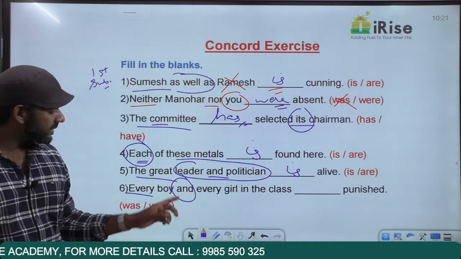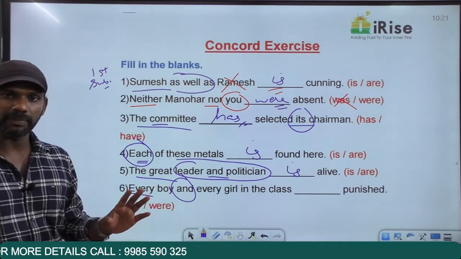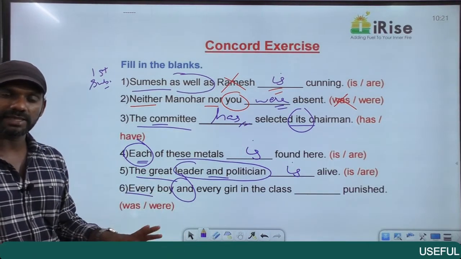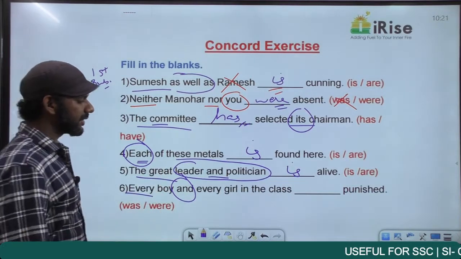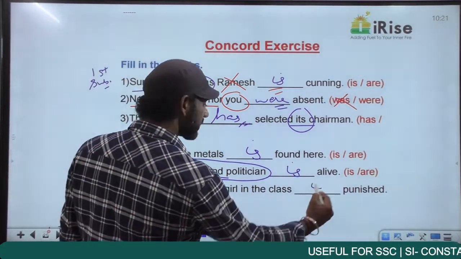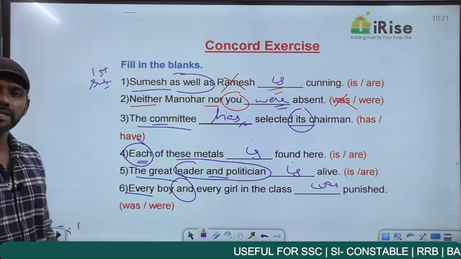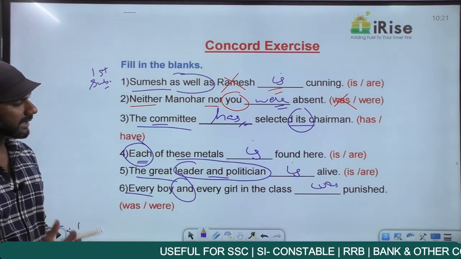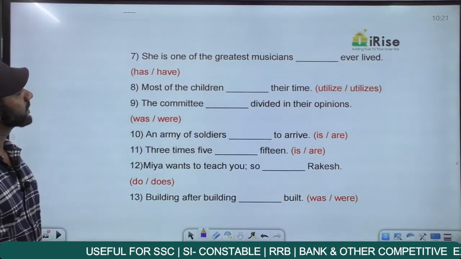So in this statement, even though "and" is there, the "and" rule is not applicable because we have an indefinite pronoun, "every," telling us that the subject is singular, so the verb must also be singular. So every boy and every girl in the class is, options are was, were, so "was" punished. Sounds absolutely incorrect but completely fine. Every boy and every girl in the class was punished. Come to the next one.